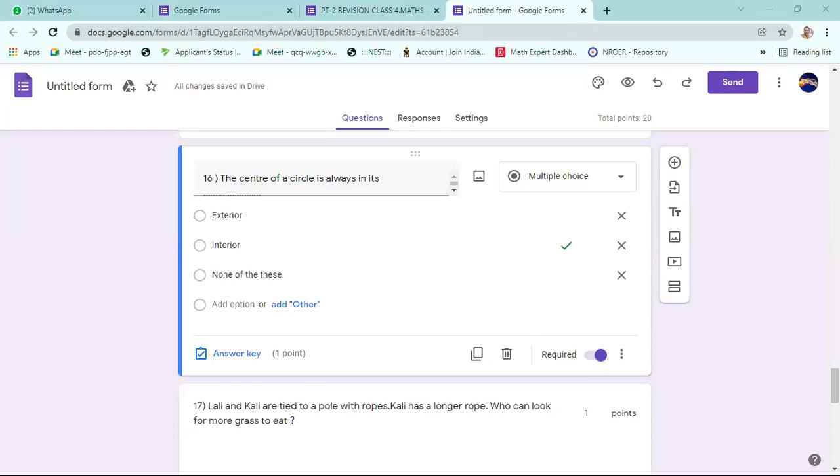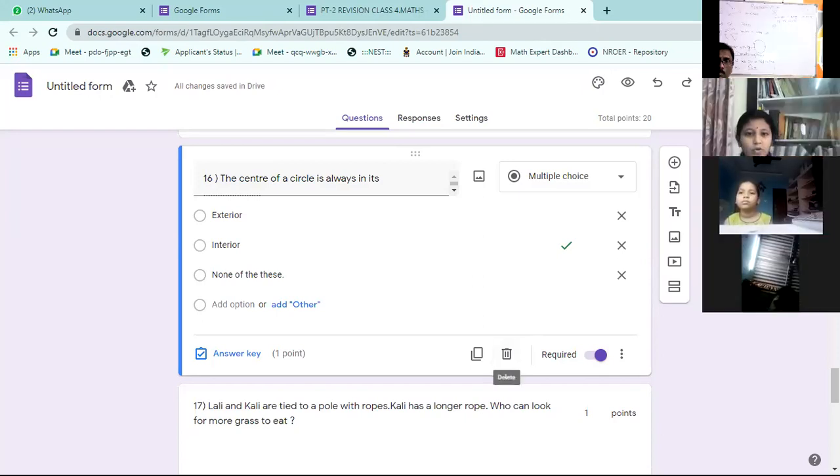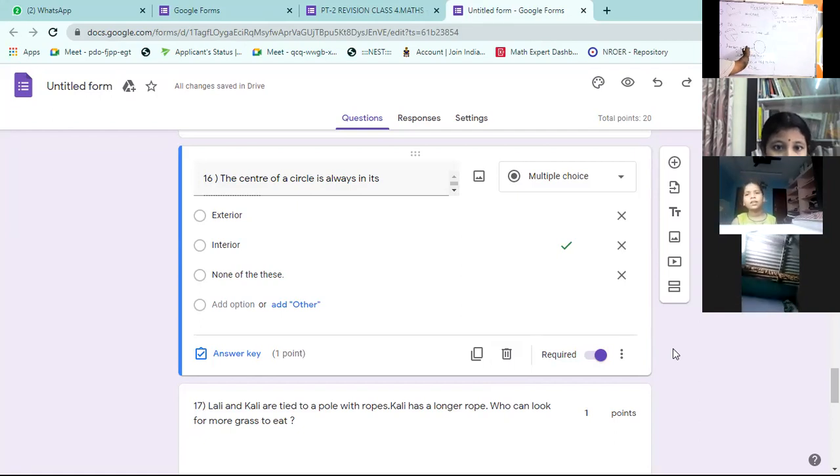Sir, what is that in the boundary of 2? I cannot see it clearly. In the 15th question, the boundary. It is not 2. Boundary of the figure. Boundary of the figure is called circumference.